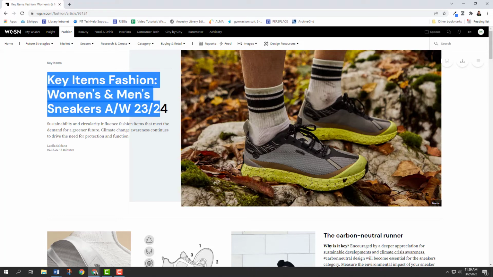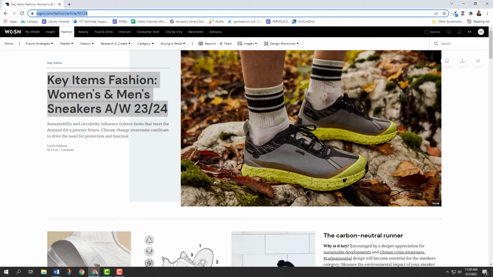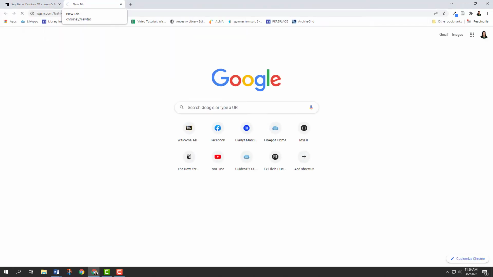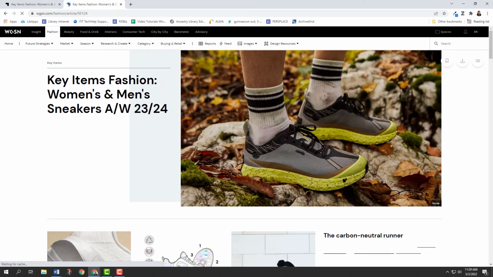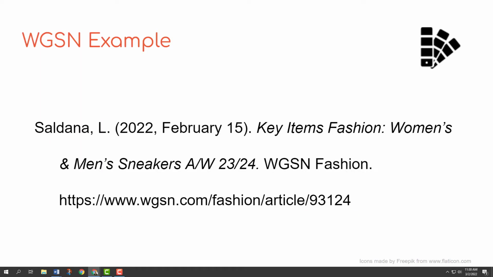Like the name of the report is here at the top. I would just copy all this information and remember to include the season. And then for WGSN, their URLs actually work pretty well. Let me just test it, if you're going to go to a specific report. Yep. All right, so let's see how all that information gets put together for the final citation.